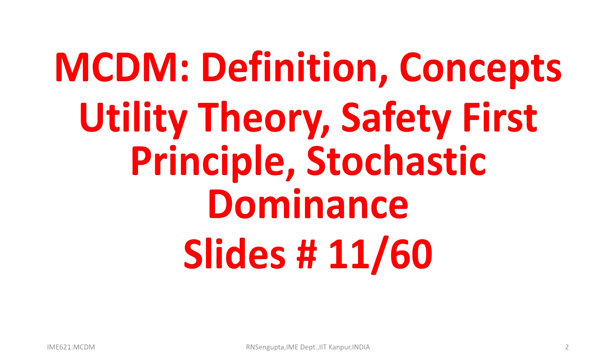As you know, this course is for 60 lectures, which is for 12 weeks, and we will be starting the next lecture, which is the 11th one. That means we are starting the third week, and the broad outline for this set of lectures is about definition, concepts, utility theory, safety first principle, stochastic dominance. So, under that we are proceeding slowly.